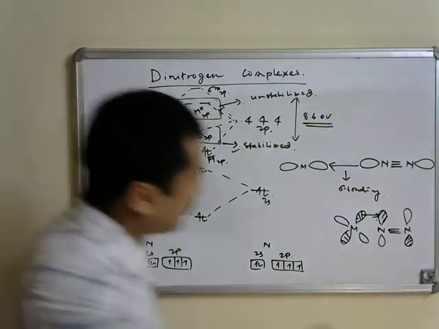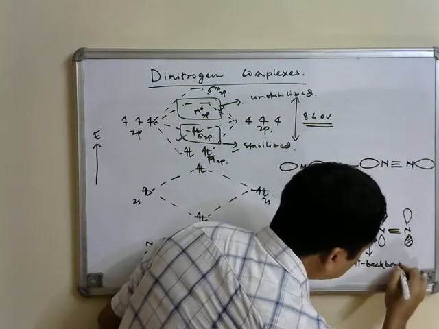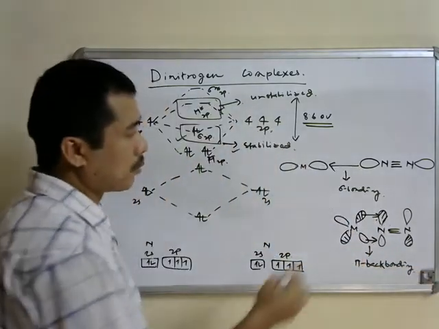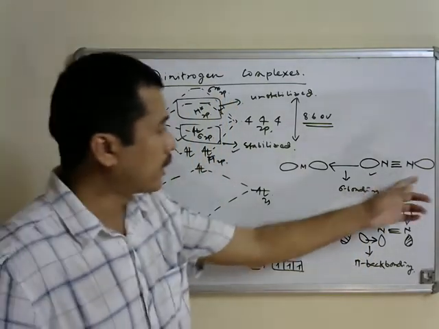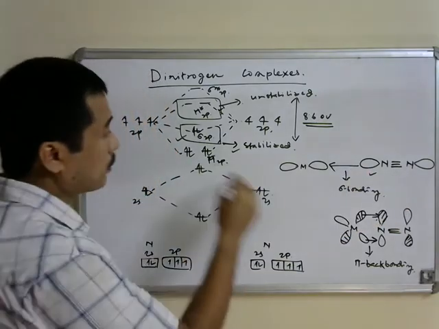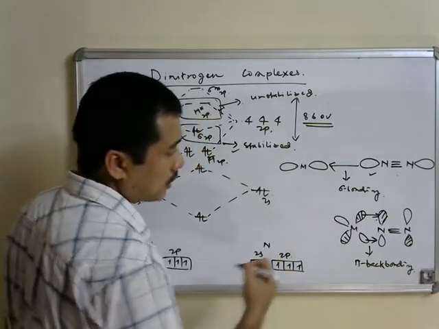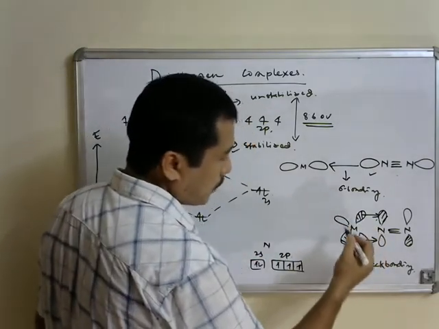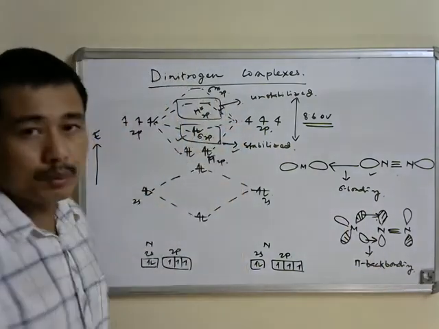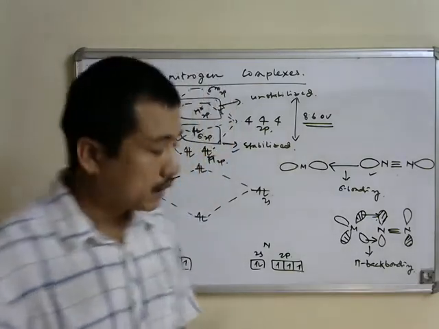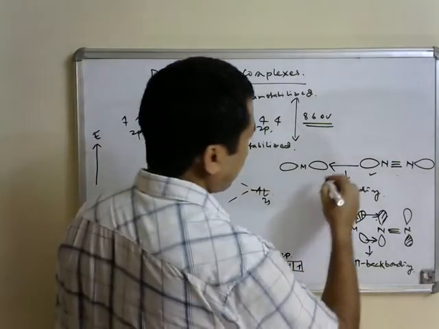So these are the two types of interactions, that is sigma bonding and pi back bonding interaction is also present. Sigma bonding is from the filled sigma 2p molecular orbital of dinitrogen to empty metal d orbital, and from filled metal d orbitals, electrons can be transferred to the empty pi star 2p molecular orbital of dinitrogen, which is the back bonding interaction.